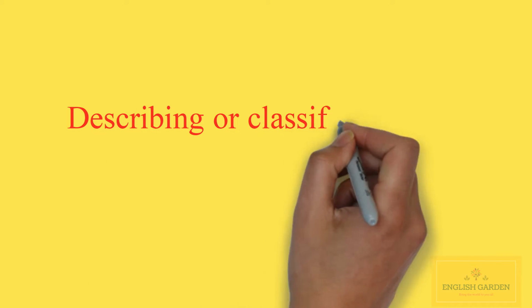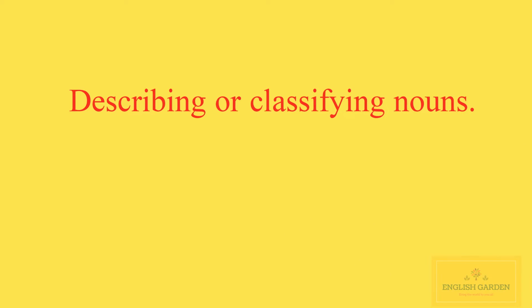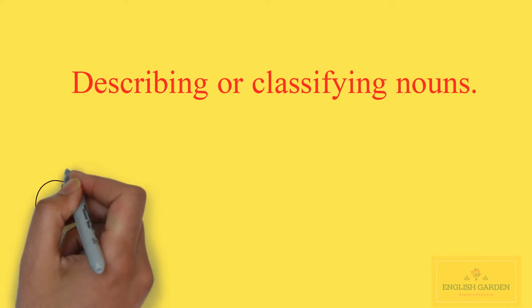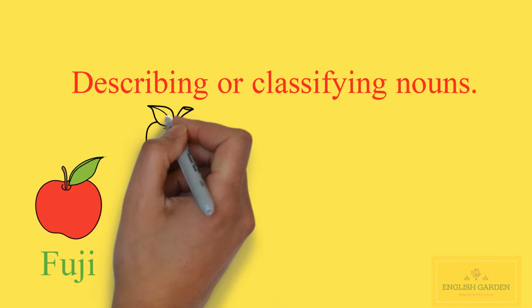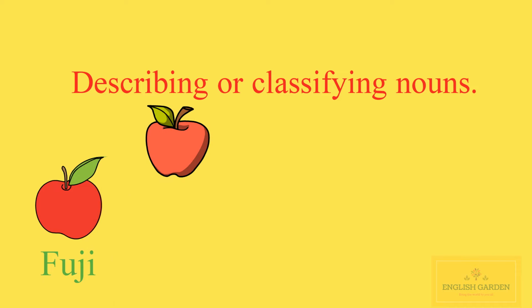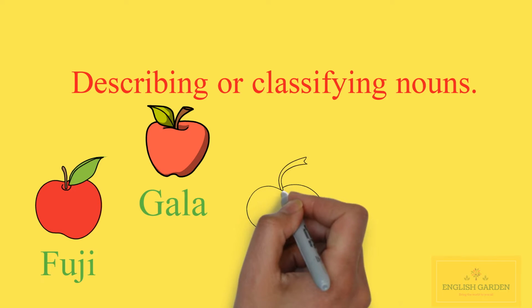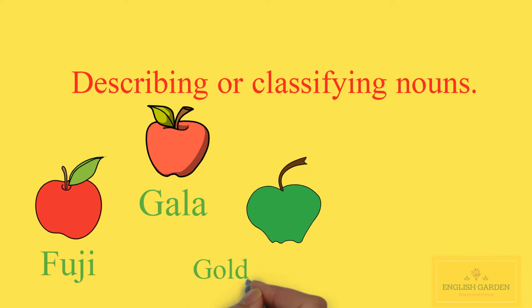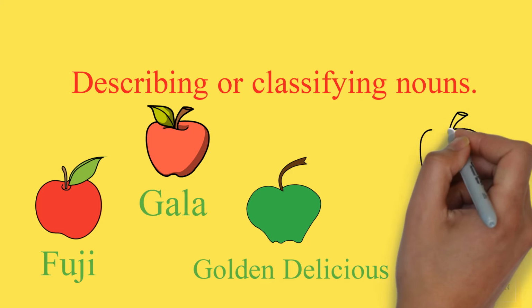Do you like apples, don't you? As you can see, there are many different types of apples, such as Fuji, Gala, Golden Delicious, Granny Smith, etc. Each kind of apple tastes a little bit different, but each is still an apple. Nouns are the same. Whichever type you come across will have its own characteristics, but it will still be a noun and fits our answer to the question, what is a noun? A noun is a word that names a person, place, thing, or idea.